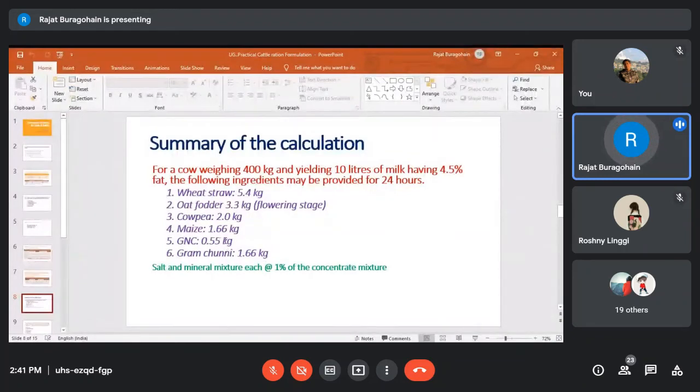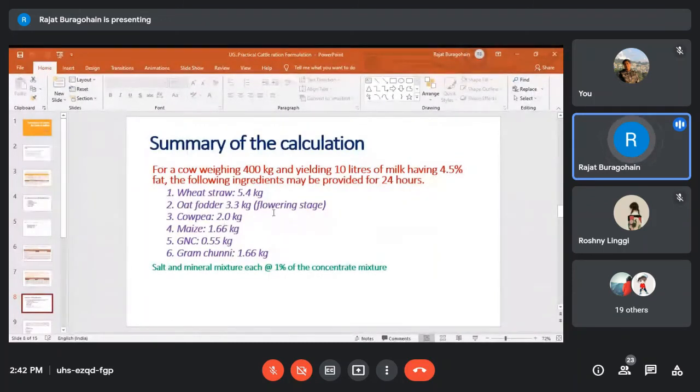So what he can do, instead of weighing the different concentrate feed ingredients daily for providing to the animals, is prepare a 100 kg ration. This is for one day, isn't it? So he can formulate a 100 kg ration, and then in that 100 kg, he can add salt and mineral mixture at a rate of 1%. These values are the requirement per day.